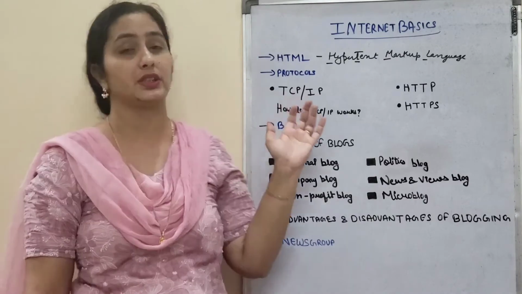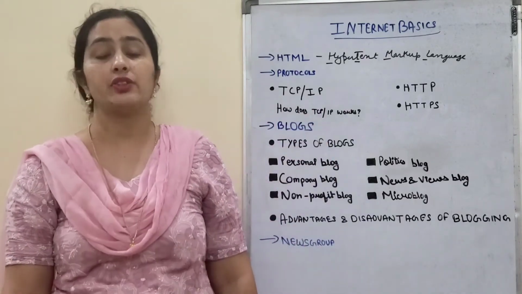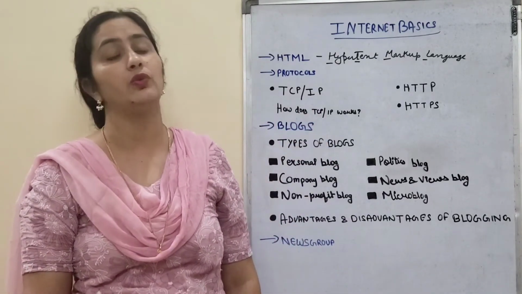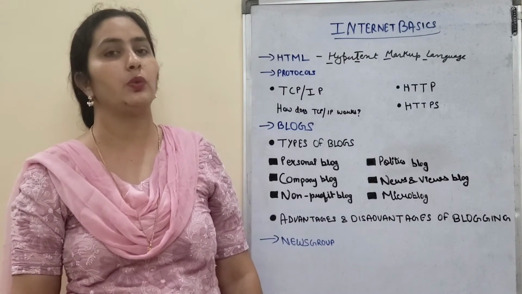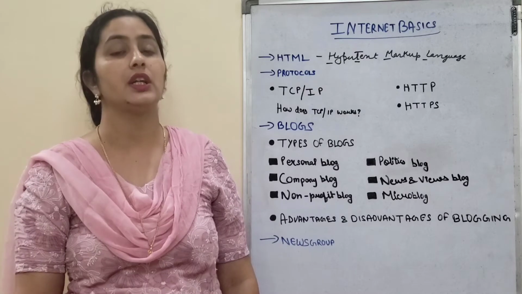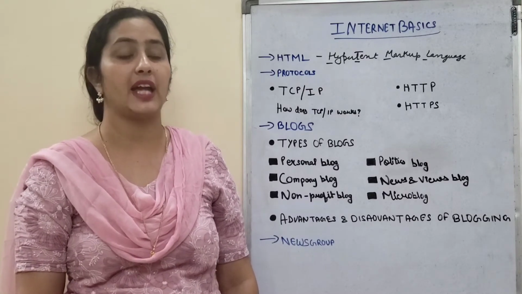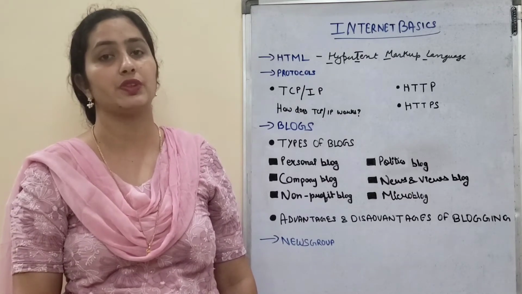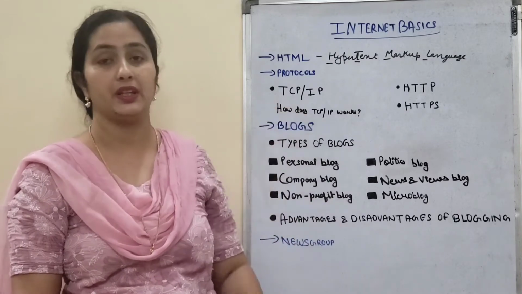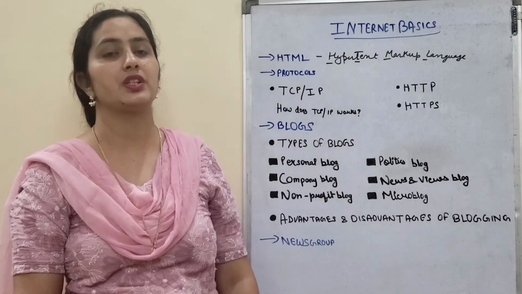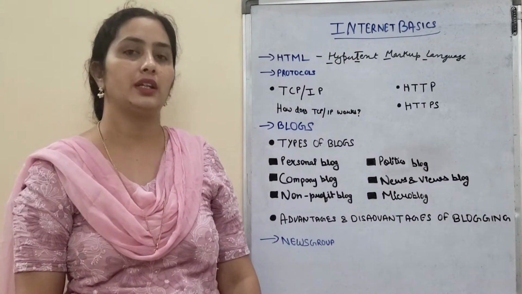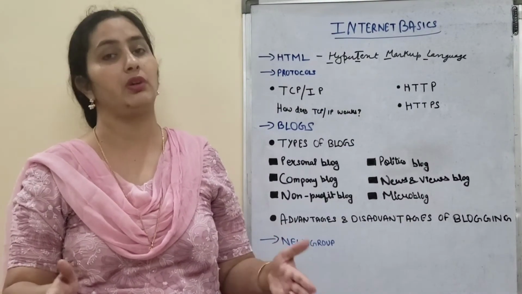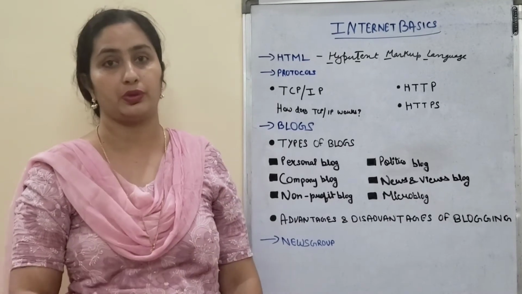Next is protocols. Protocols are a set of rules which one has to follow while working on the internet. Now whenever we are working on the internet, the very basic thing which we need is protocols, and the very basic protocol which we require is TCP/IP. TCP/IP stands for Transmission Control Protocol and Internet Protocol. This particular protocol is a combination of two protocols.